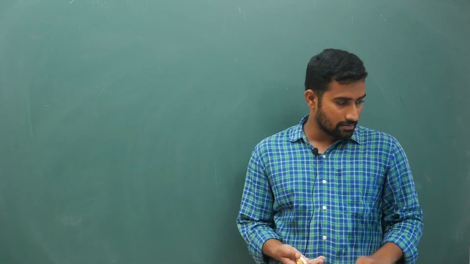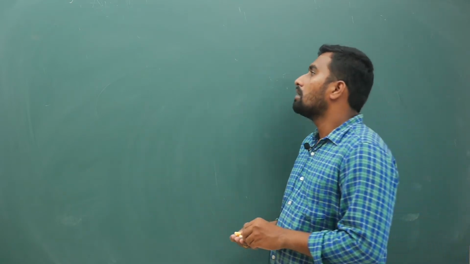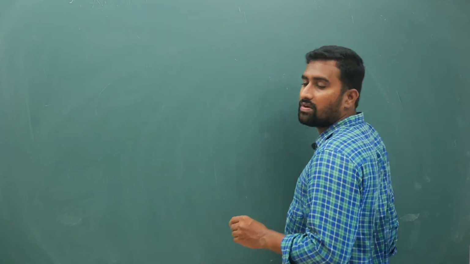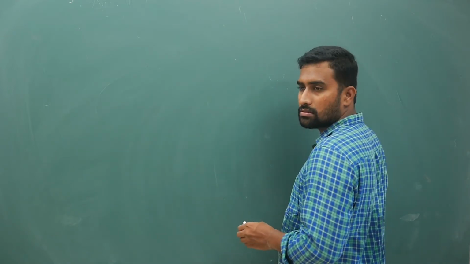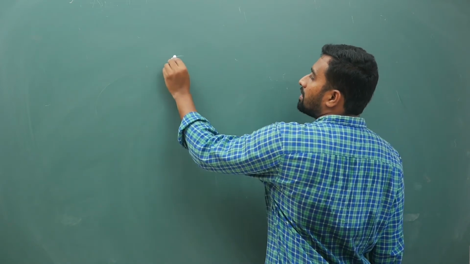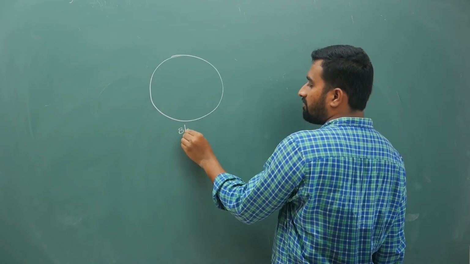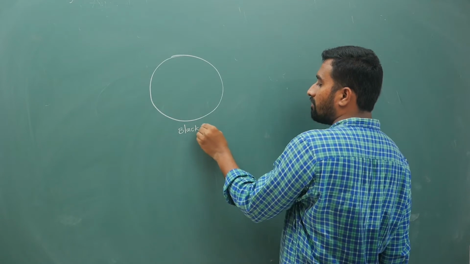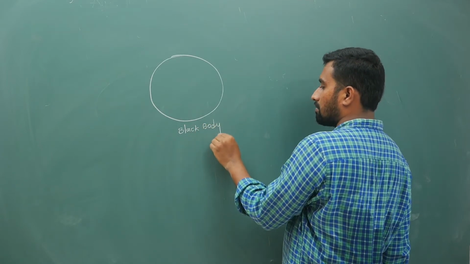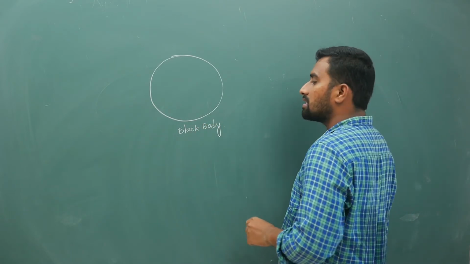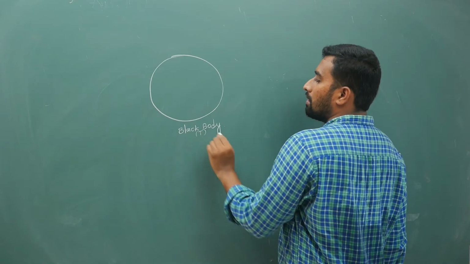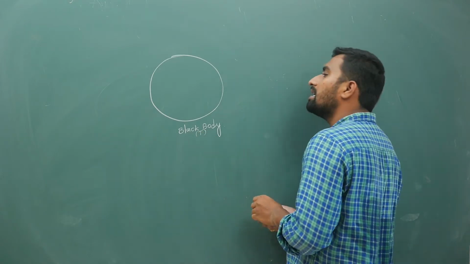Now the second idea, after the Prevost theory of heat exchange, that I want you to keep in mind is, if you have for example a black body, it has some temperature and you have started heating it.